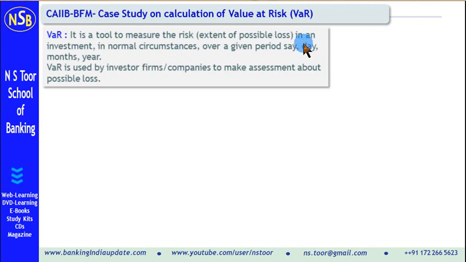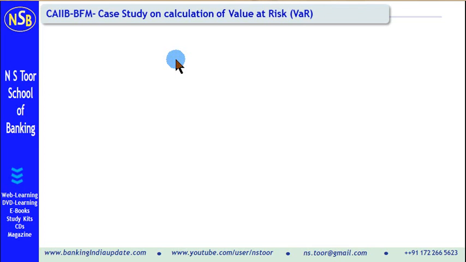This time period can be daily, it can be monthly, it can be yearly. So VAR is used by investor firms and companies who make investment, to assess the possible loss. This calculation we are going to learn on the basis of a case study.